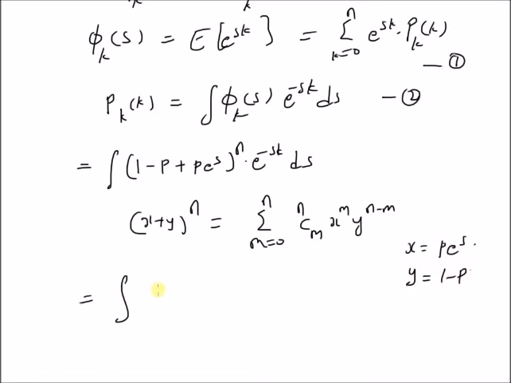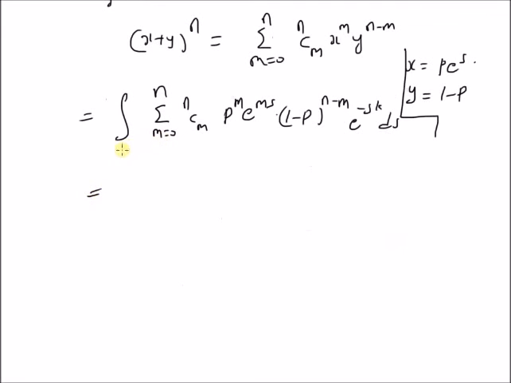We basically apply the binomial theorem to this value, that is (1 minus p plus p into e power s) power n. That is, we have summation m equal to 0 to n, n choose m, and x is p into e power s, so we have p power m into e power m s, and then we have y power n minus m, that is (1 minus p) power n minus m, and we also have e power minus s k and ds.